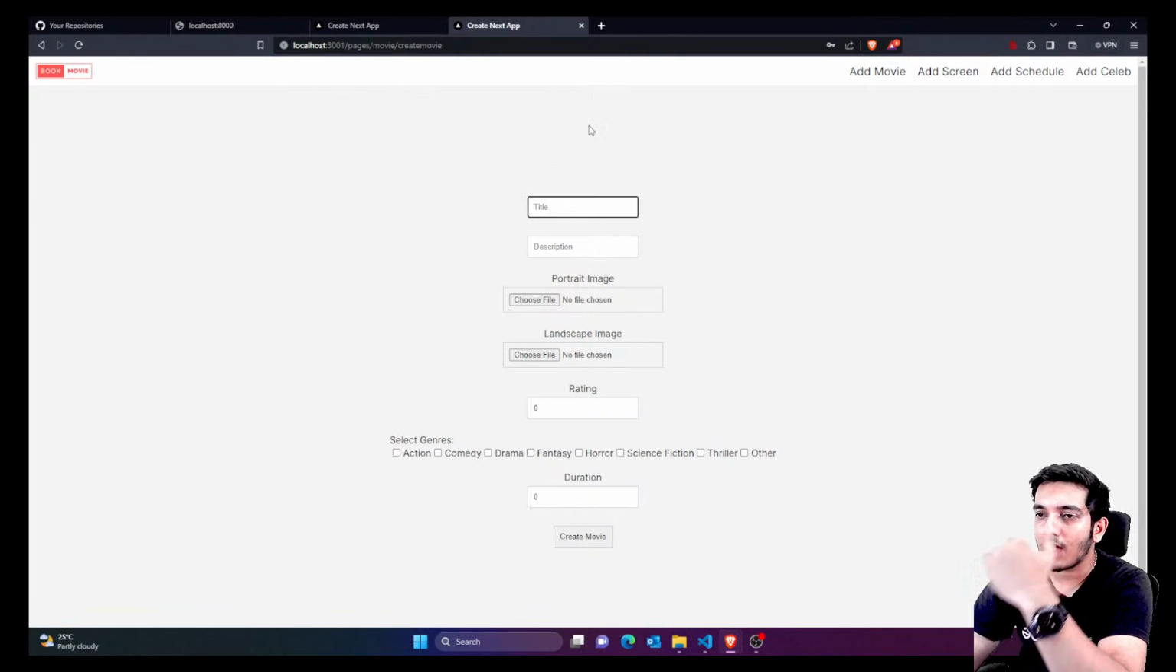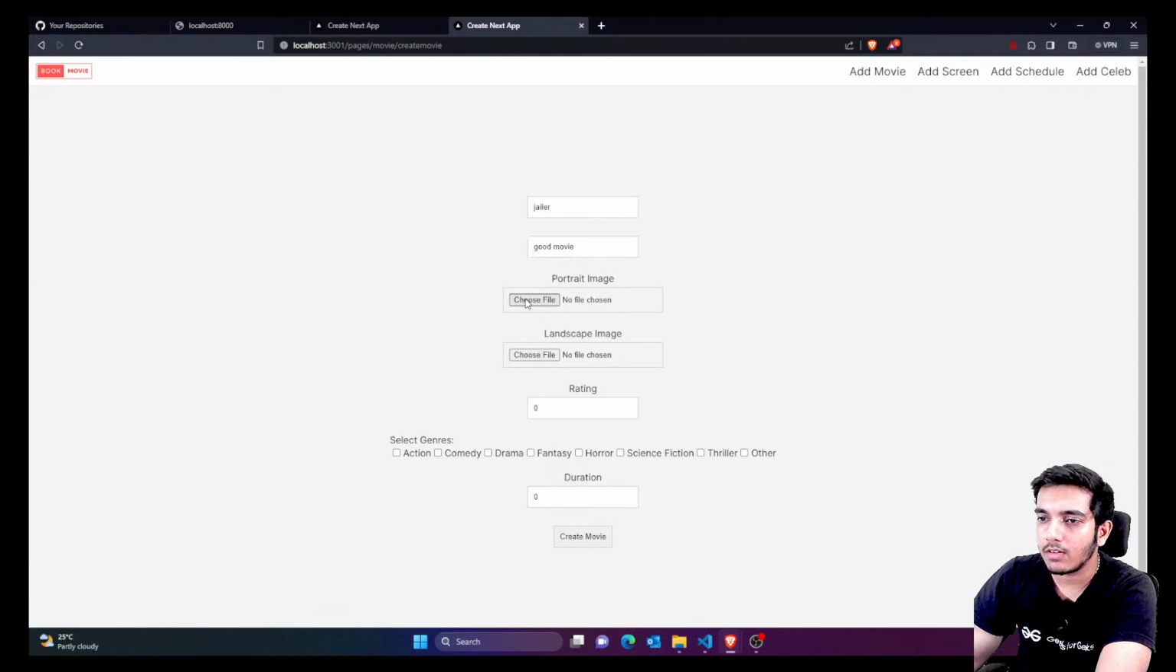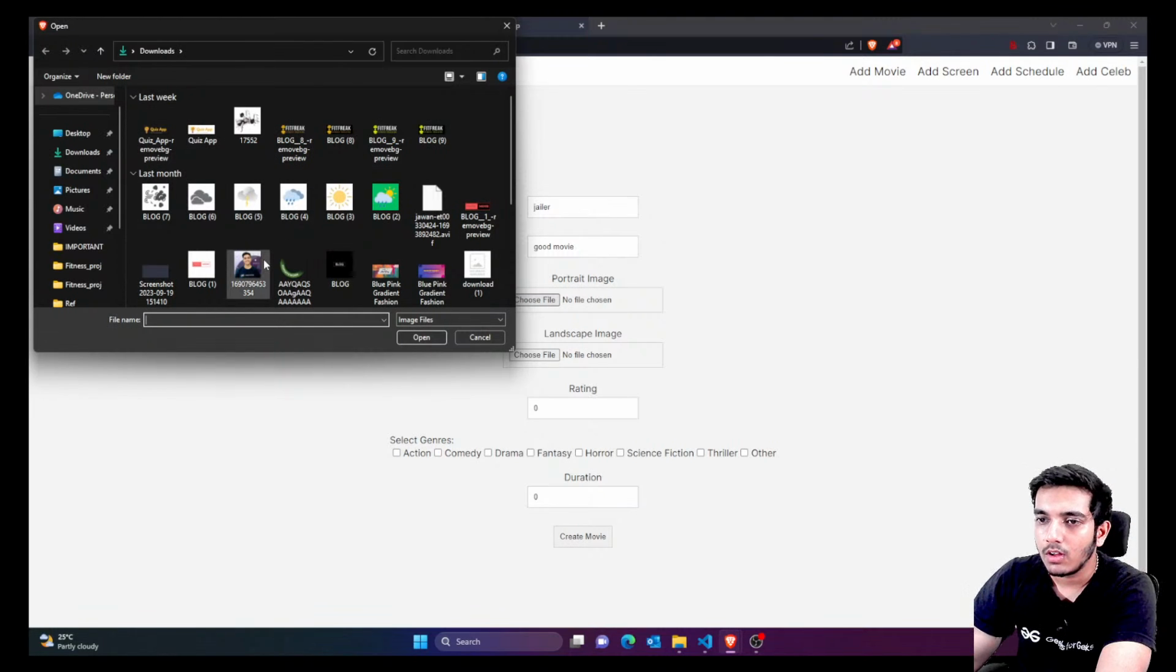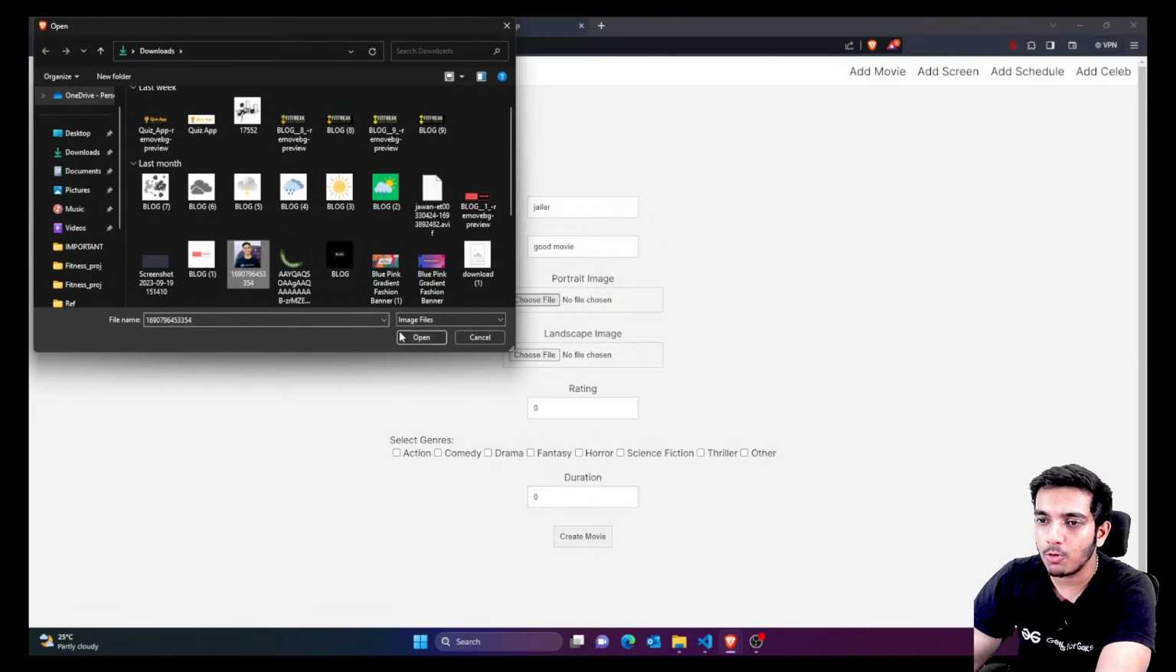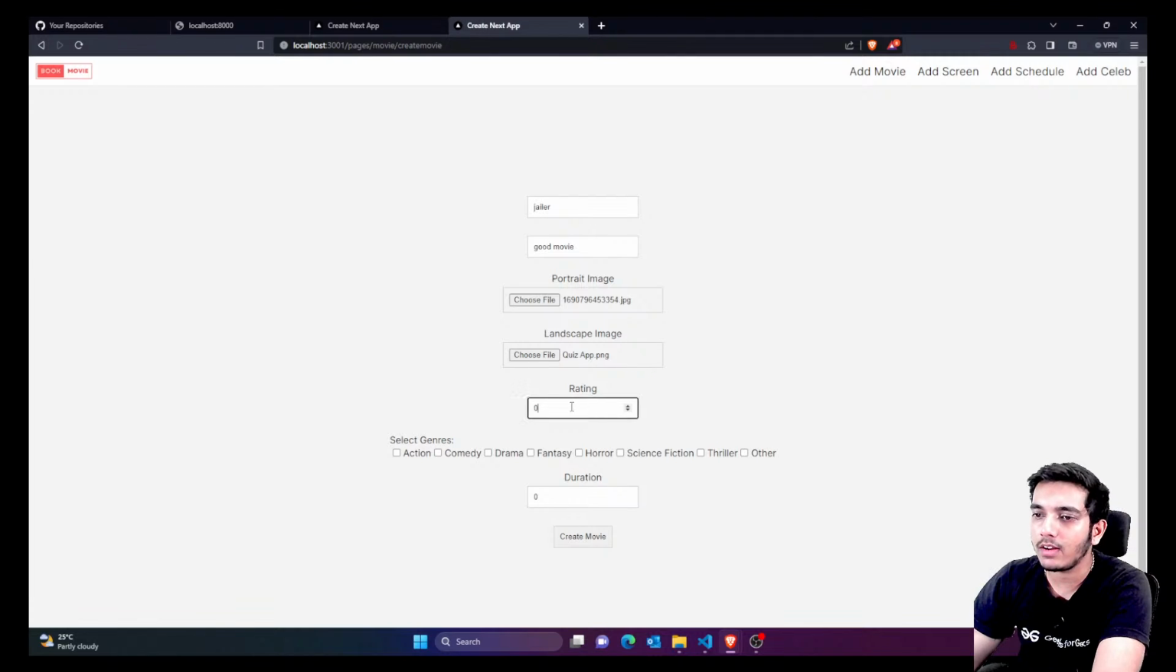You can add some temporary data from here. For example, I'll just add some movie, for example, jailer. Let's add a movie. Jailer, and I hope it's not logged out. Let me just check. Okay, it's fine. So just type the movie name, jailer, and let's say the description is good movie, and let's give a portrait image. I'm going to add my photo. Similarly for the landscape image, I'm just going to add some temporary images because I don't want any kind of copyright issue.